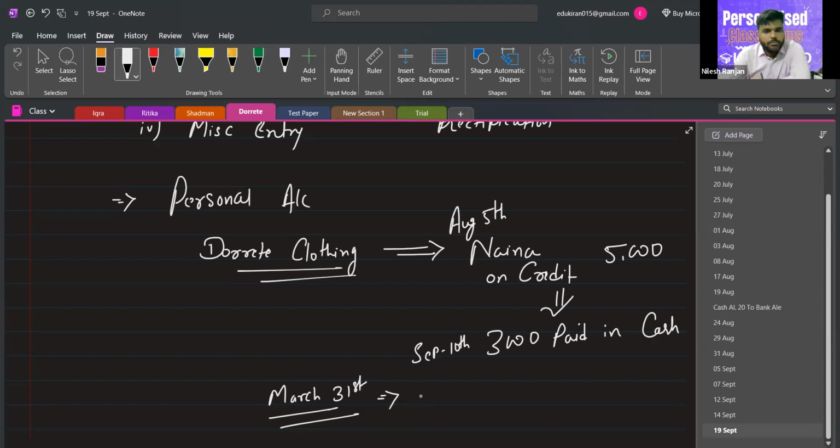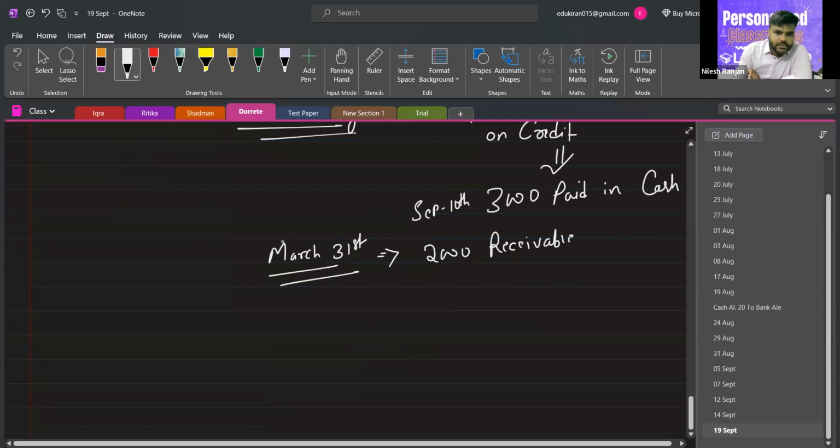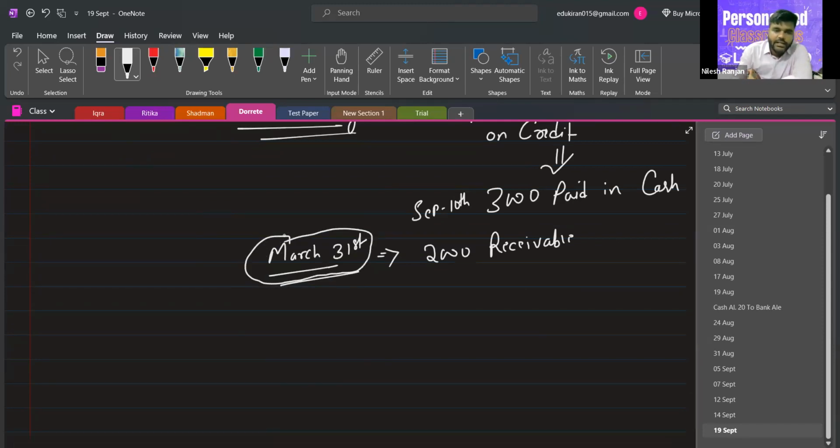Amount payable by 2,000. Nana to you. 2,000. So it is receivable for you and payable for Nana. Yes, sir. Okay. Now tell me, at the end of year on March 31st, can Nana tell you that the year is ending, so let's finish our balances and I will not pay you 2,000, and you will agree to it?